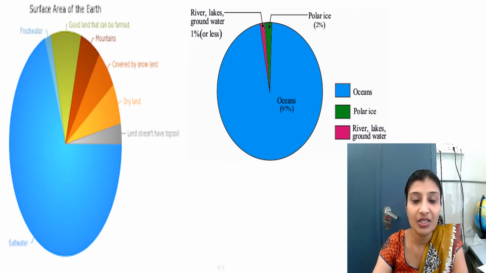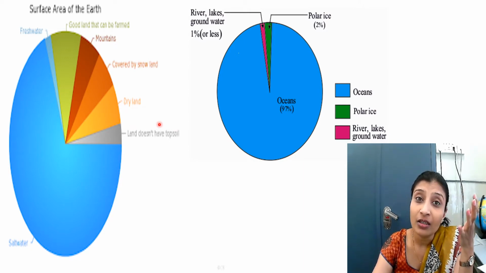Look at this diagram, children. This is our earth. Now this is all salty water which we cannot drink at all. Here you will find the distribution of land on earth. Only 1% or less than 1% of fresh water is available for drinking, cooking.